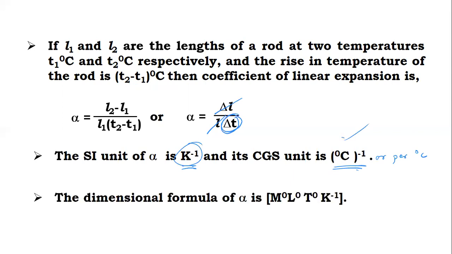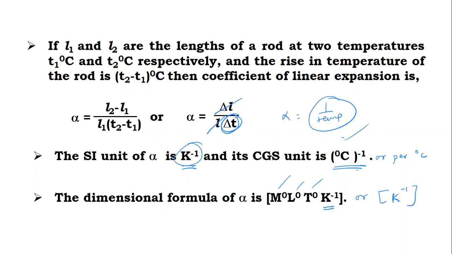Now, how do we write the dimension? Here the unit is 1 by the temperature unit, so alpha is 1 by temperature. So 1 upon temperature, and the temperature dimension you know is Kelvin raised to 1. When it comes in the denominator, it is Kelvin raised to -1. So M0 L0 T0 Kelvin raised to -1, or we can write directly K raised to -1.